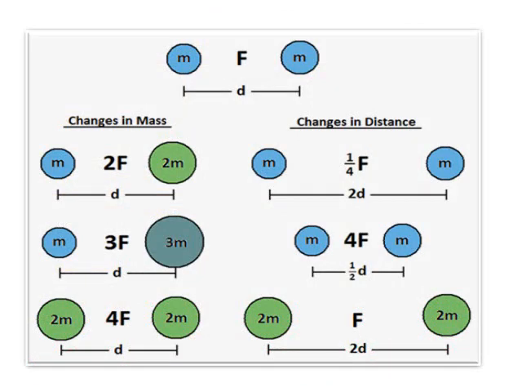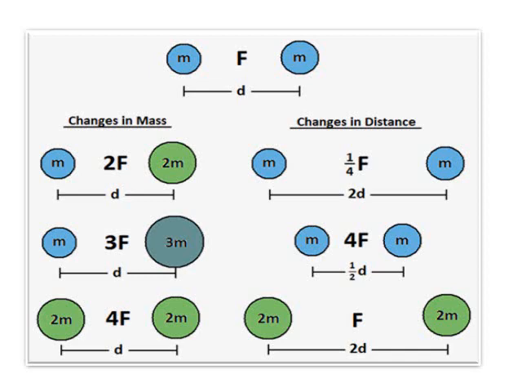Children, this slide gives you the comparison of the values of F when the masses are altered and the distance is altered. So you find the various diagrams here. Let me explain you one by one. Take the first picture. So you have equal masses m and m on left and right, and it is being separated by a distance d.